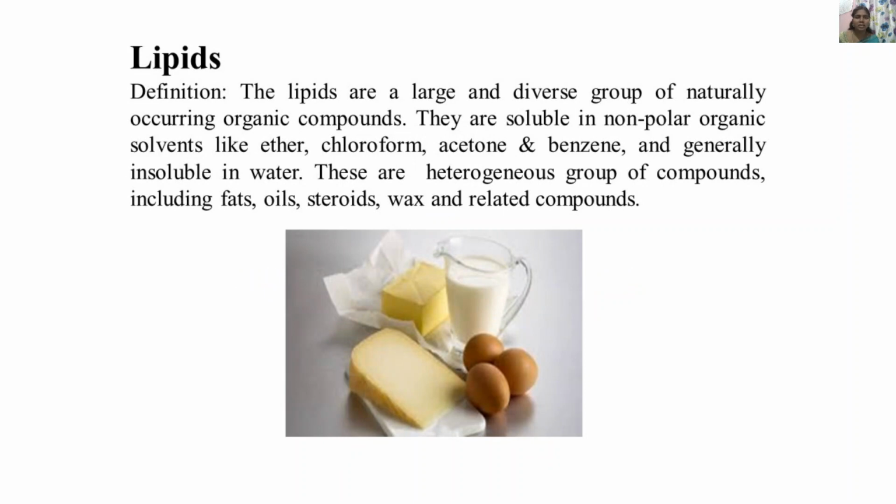Lipids are organic compounds. These are a large and diverse group of naturally occurring organic compounds. They are soluble in non-polar organic solvents like ether, chloroform, acetone and benzene, and generally insoluble in water. So these lipids are a heterogeneous group of compounds. This includes fats, oils, steroids, wax and related compounds.